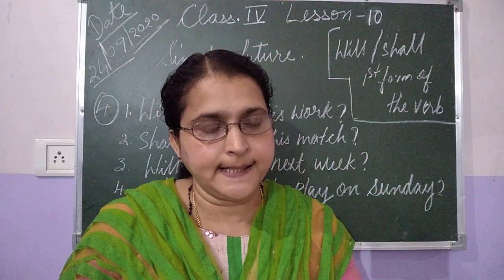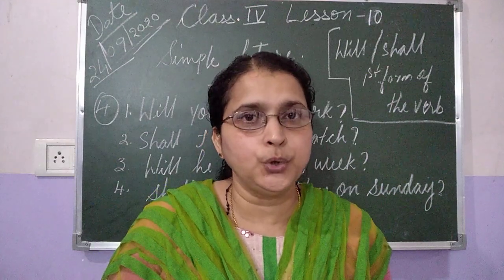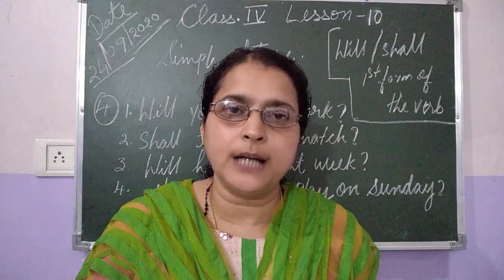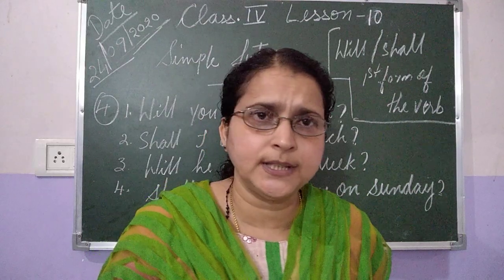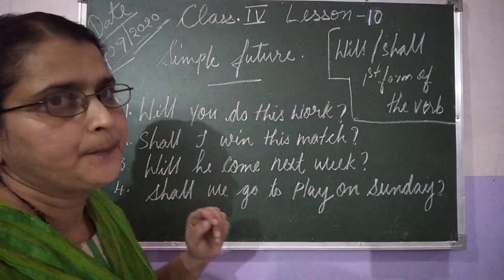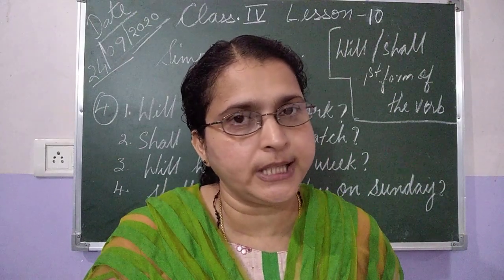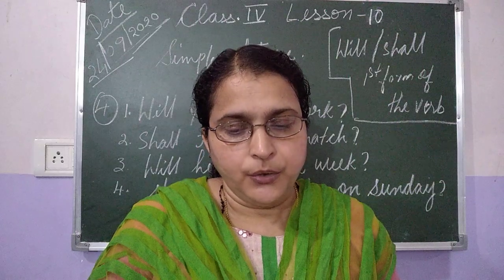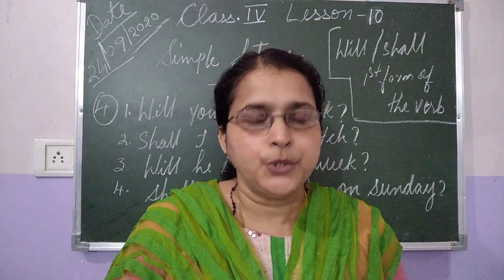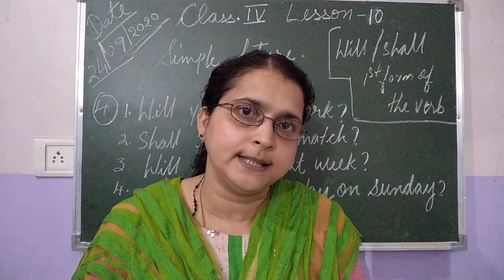Now exercise 4. The first question: You will do this work. How to make the interrogative question out of that? What will we take first? Will. Will you do this work? We take will or shall in the beginning to make the interrogative question. Will you do this work? Then at the end of the sentence, we put the question mark. So the sentence is complete.